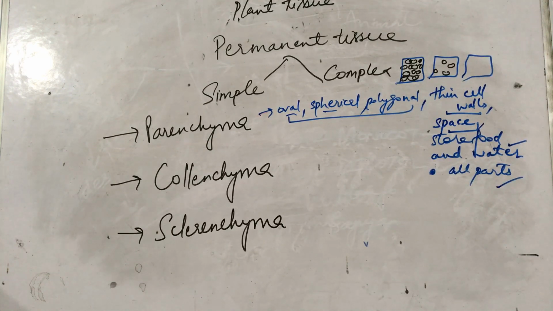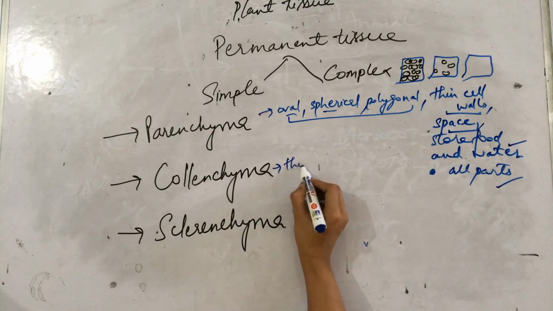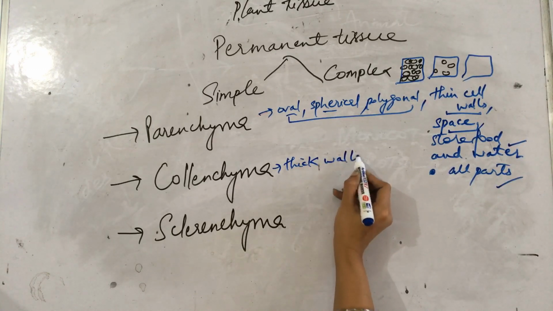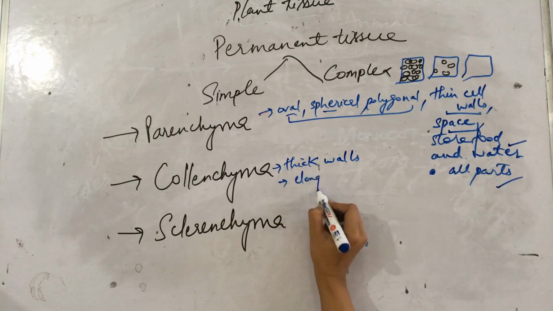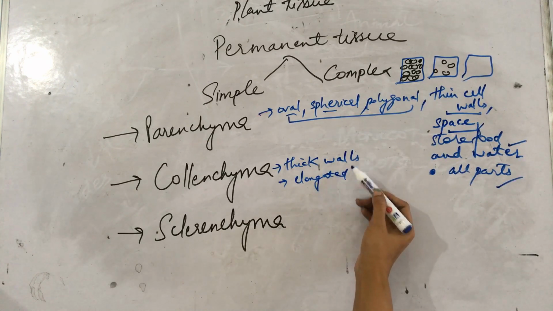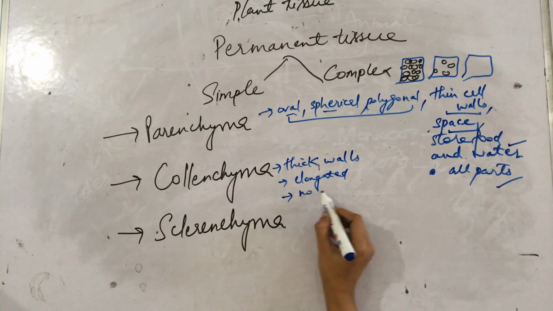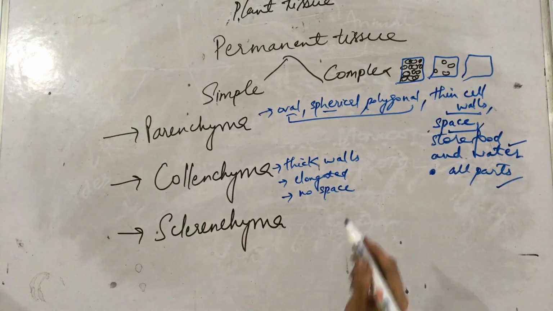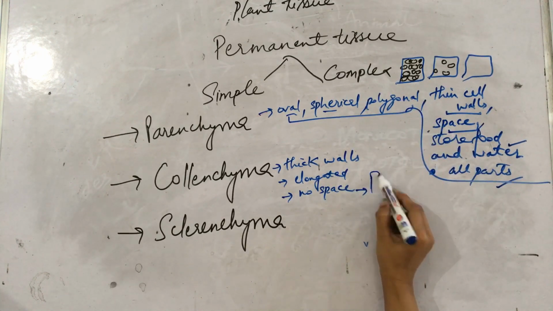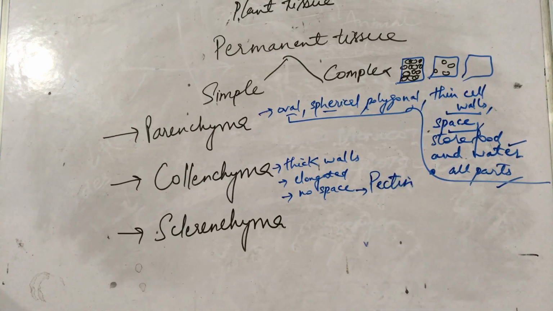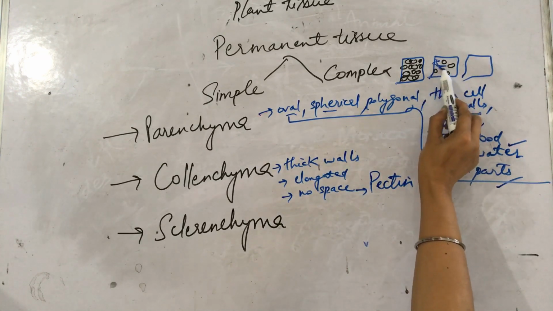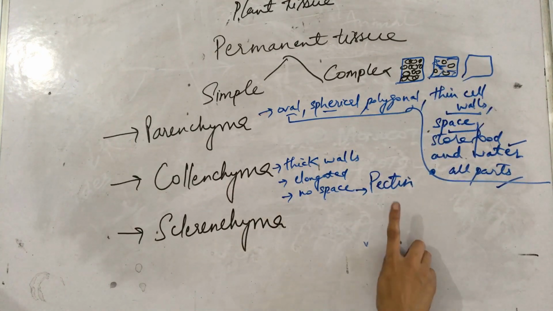Coming next to the collenchyma. Collenchyma has thick walls. And what about its shape? They are elongated. They have thick walls, they are elongated, and there is no space in between them, because this space is covered by a carbohydrate known as pectin. This space is now covered by a substance called pectin. So there is no more space in between them.